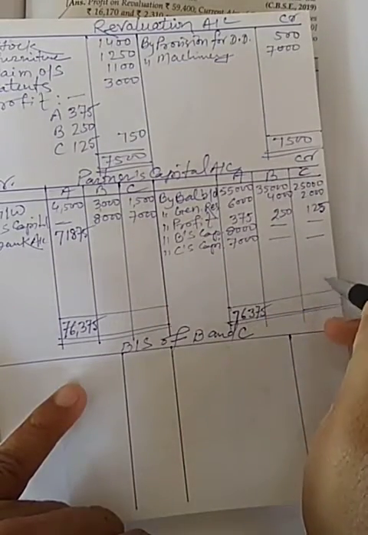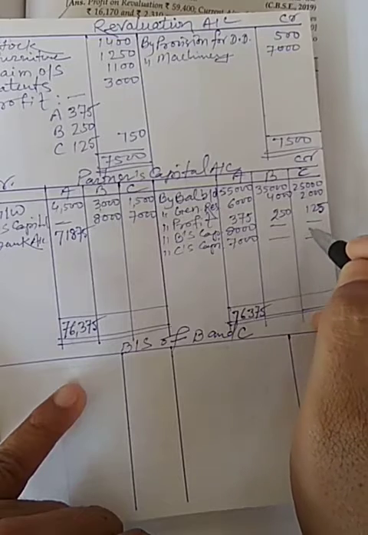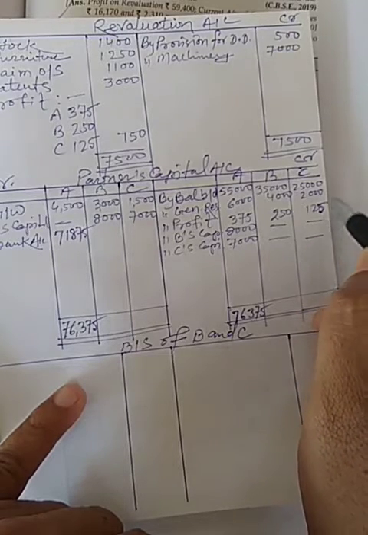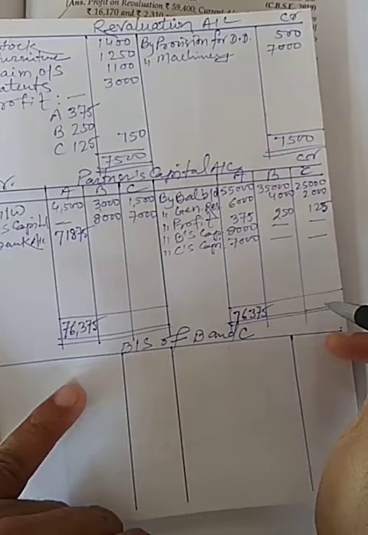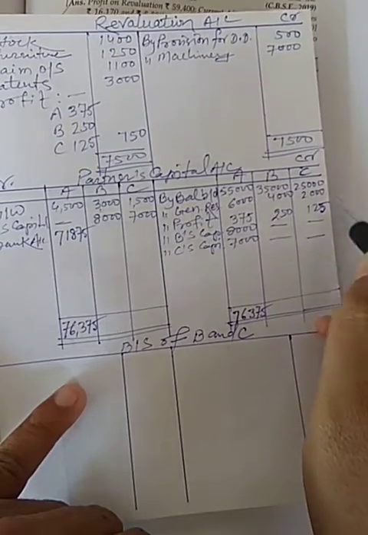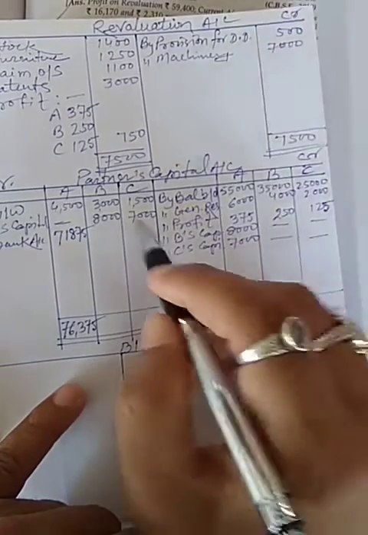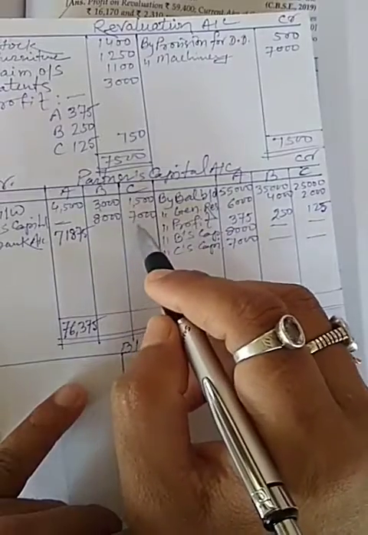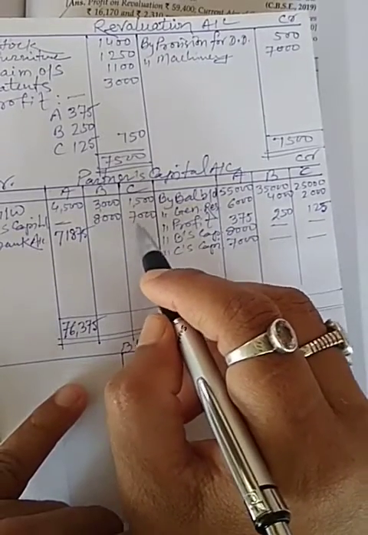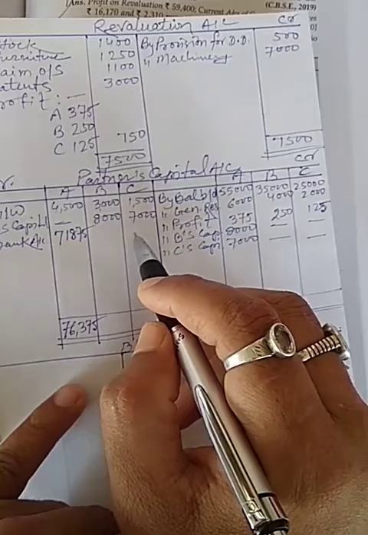And C's total amount will be 27,125, and the balance will remain 18,615.